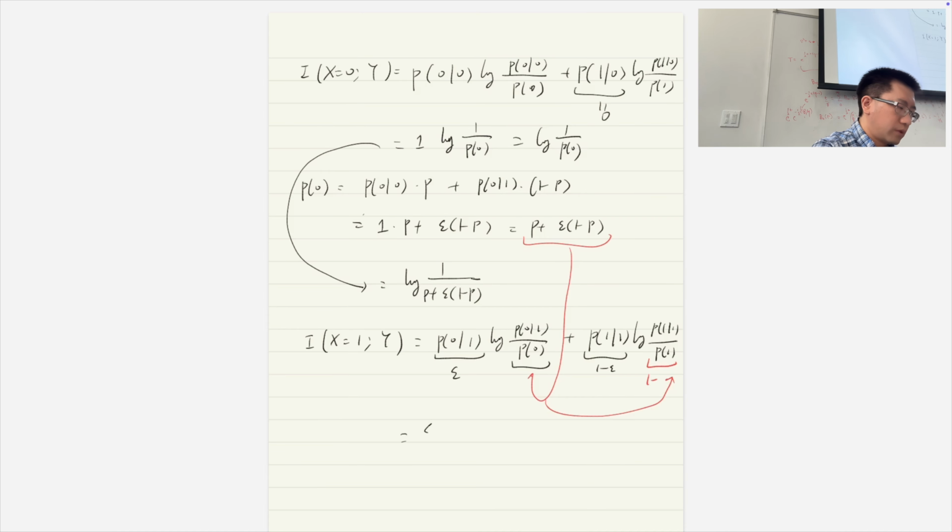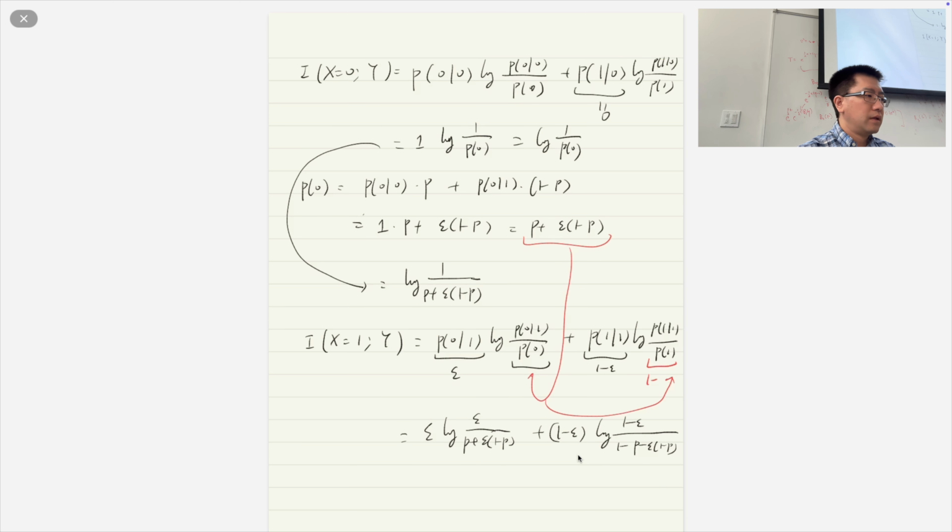So it equals epsilon P plus, you just plug everything in, right? So 1 minus epsilon log 1 minus epsilon over 1 minus P. Yeah, we just plug everything in and we can get it.